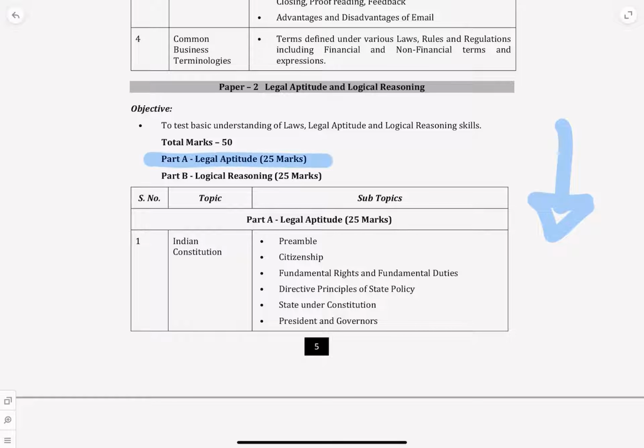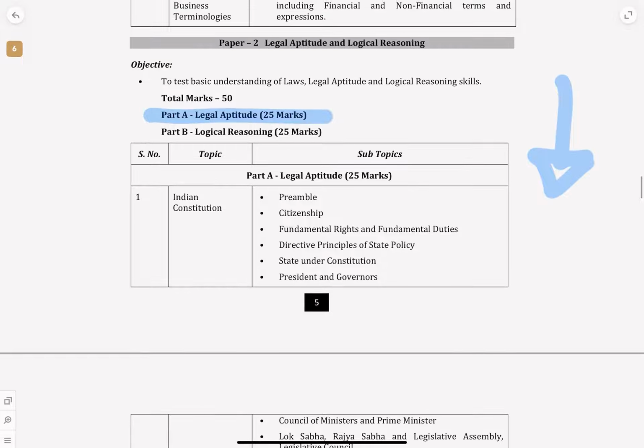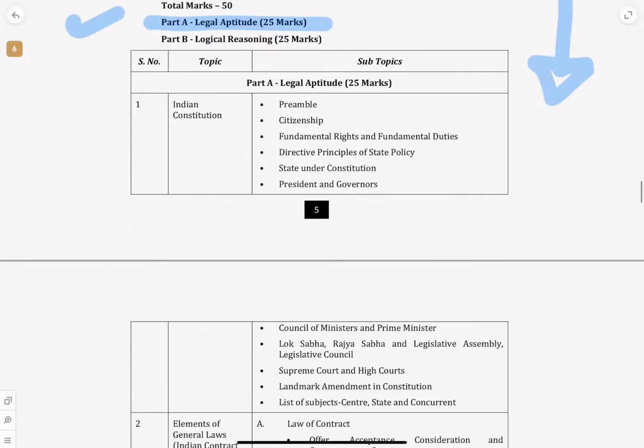Now legal aptitude is 25 marks, and in this video we are going to be doing the overview of the syllabus. When we say 25 marks, you may think, oh, for 25 marks we should study so much. But the objective is simple: to test the basic understanding of laws, legal aptitude and logical reasoning. I am going to tell you only about the 25 marks legal aptitude. We will make more videos for the syllabus overview of every subject in CSEET.